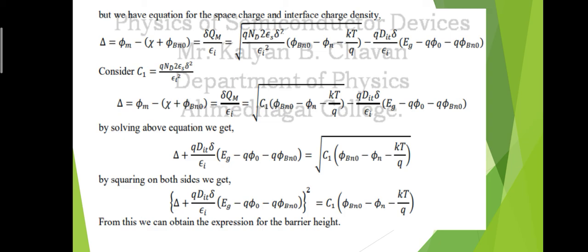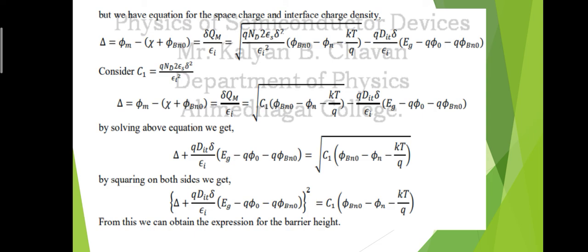Now on squaring both sides, we get delta plus q Dit delta divided by epsilon I into Eg minus q phi 0 minus q phi bn0, whole bracket square, which is equal to C1 into phi bn0 minus phi n minus kT by q. On the right hand side, the square and square root get cancelled, so we are left with this term. So this is the required equation.